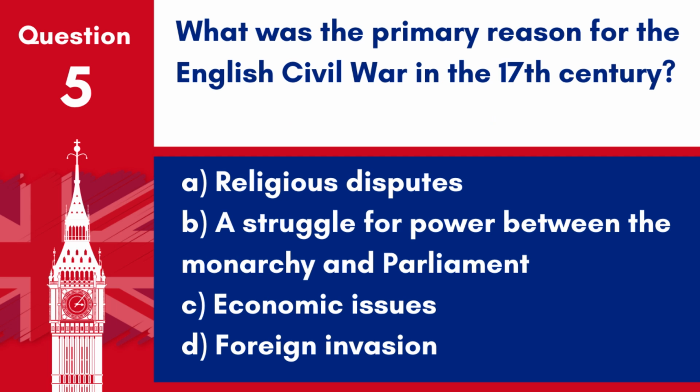Question 5. What was the primary reason for the English Civil War in the 17th century? A. Religious disputes. B. A struggle for power between the monarchy and Parliament. C. Economic issues. D. Foreign invasion. Answer: B. A struggle for power between the monarchy and Parliament. The primary reason for the English Civil War was a struggle for power between the monarchy and Parliament.